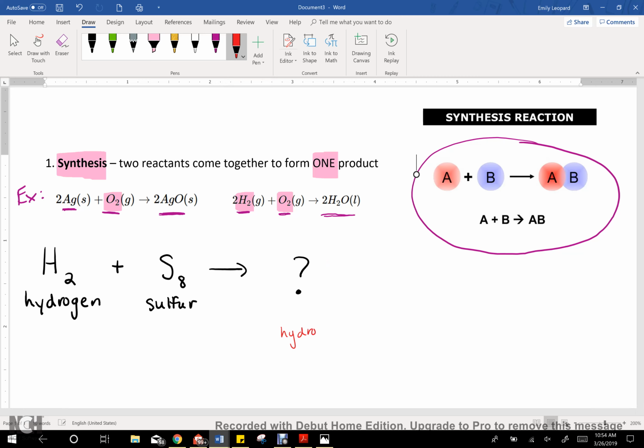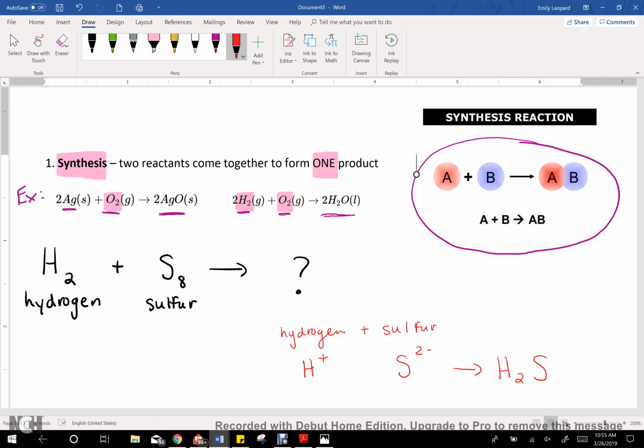I know I'm dealing with hydrogen, and I've got to combine it with sulfur. Now I just want to consider the elements by themselves and their charges. Hydrogen by itself takes on a +1 charge, while sulfur takes on a -2 charge. I'm using this from your charge sheet. This takes us back to what we did with ionic compounds, where we want to put our elements together so that they combine to balance out the charges. If my sulfur is a 2-, I'm going to need 2 of my positive hydrogens to balance it out. So as my balanced formula, my product should be H2S.